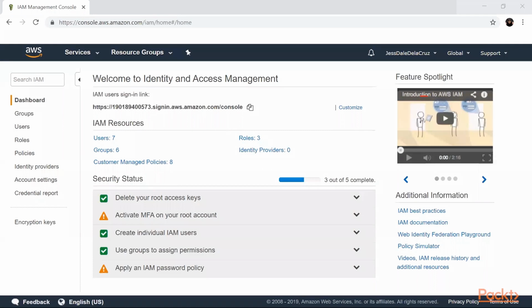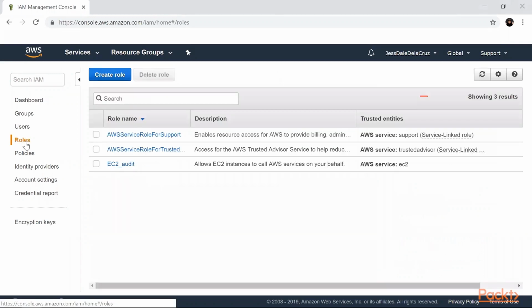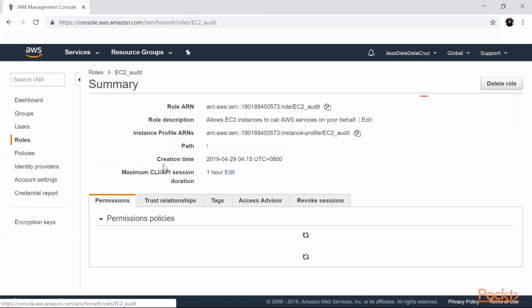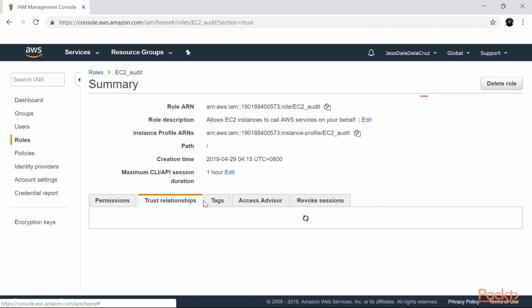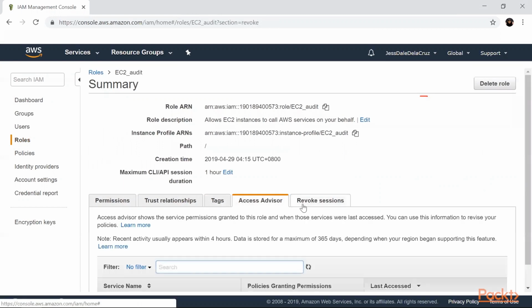To modify an IAM role, click roles on the console here. Now, this will give you the capability to modify. And then it will show you a summary window for the role, trust relationship, and even revoke sessions that the role is still working on. So we're gonna click a role name here. Let's say EC2 audit. This audit contains trust relationships, tags, advisor, and revoke sessions.